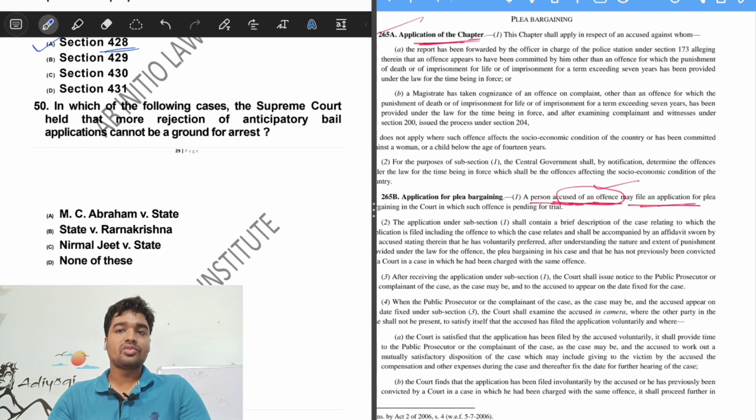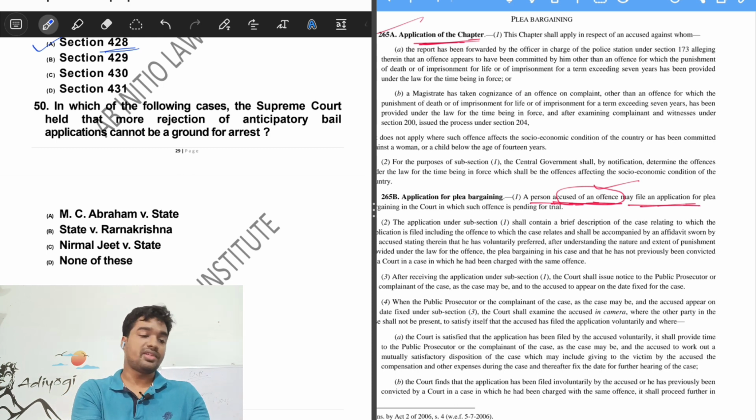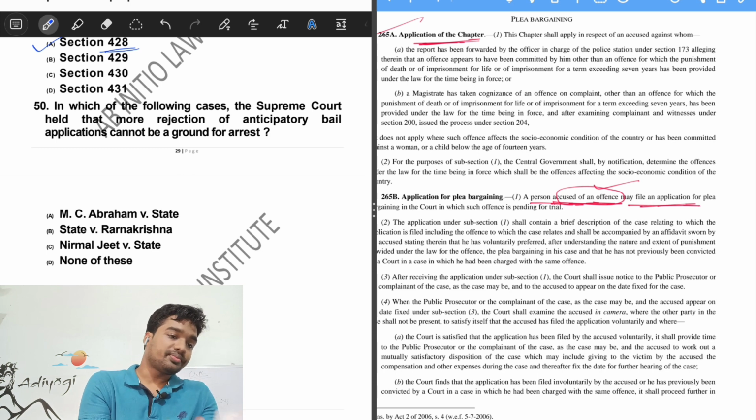Suppose the accused remained as an under trial prisoner for 2 years, and later on the court held him as a convict and awarded a sentence of 5 years. Then the 2 years served as an under trial prisoner will be deducted from the substantive punishment of 5 years. Now the accused has to undergo imprisonment of 3 years. This is the concept of set-off given under 428 of CrPC.